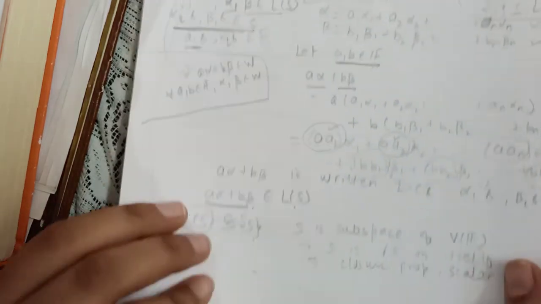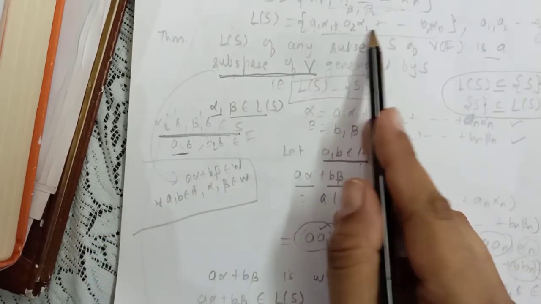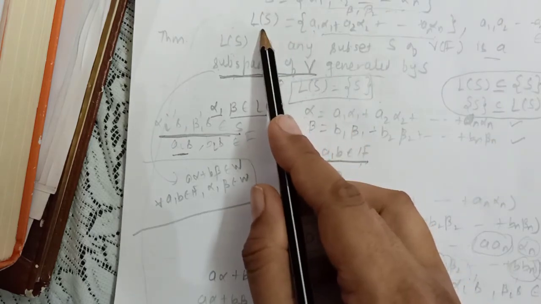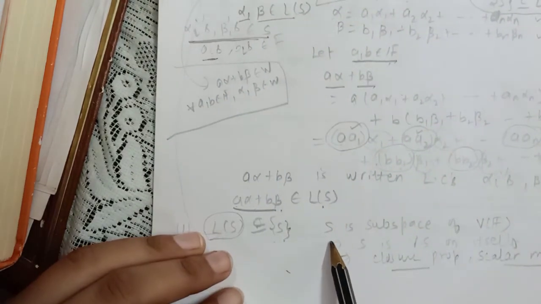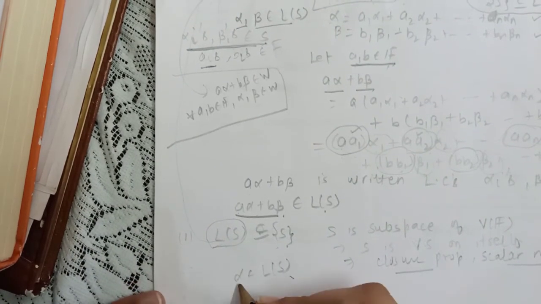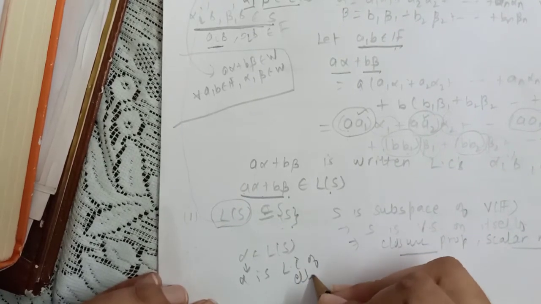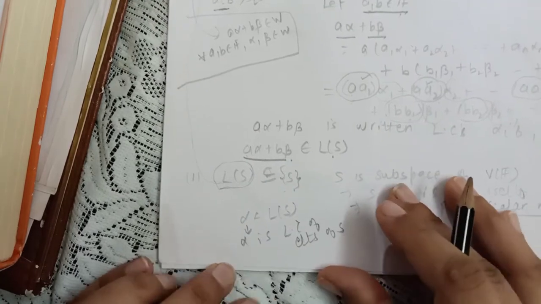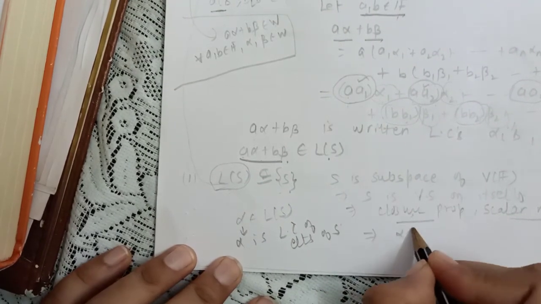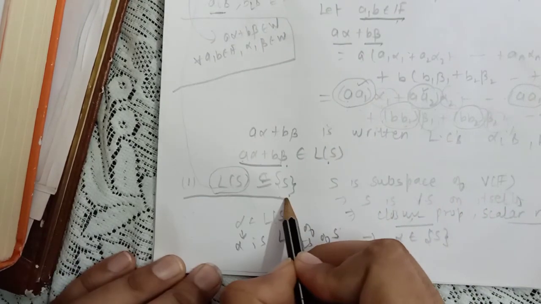And we know closure property holds, scalar multiplication holds. So ultimately, if I take a random element from the linear span of S, that has to belong to S. If I take any alpha from the linear span of S, then this alpha is a linear combination of elements of S only, and since these properties are holding, this alpha has to be in S. So the first part is okay.